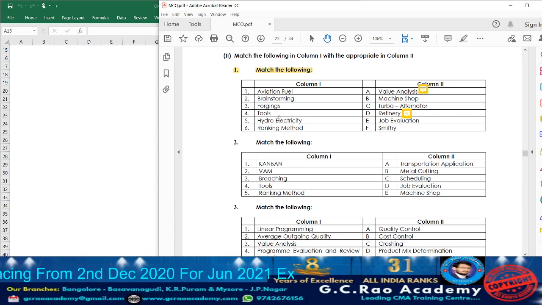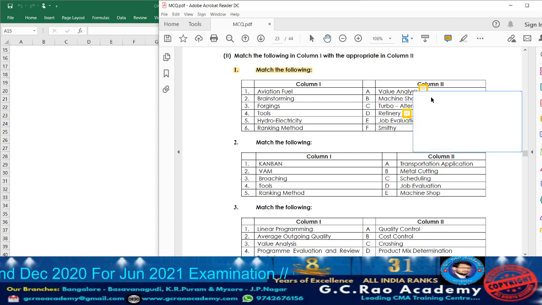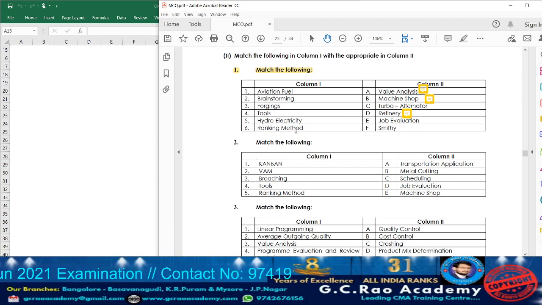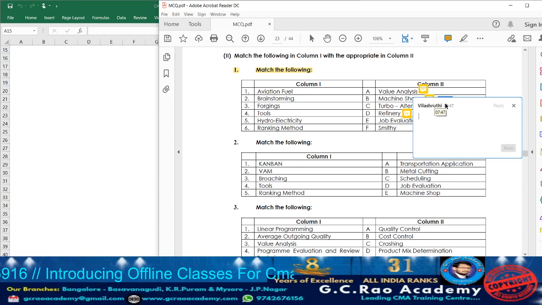Next we have tools. Tools will be utilized where? In the machine shop. So accordingly, take down point number 4 for machine shop. Next we have hydroelectricity. It will be utilized where? In the turbo alternator. So against turbo alternator, consider point number 5.